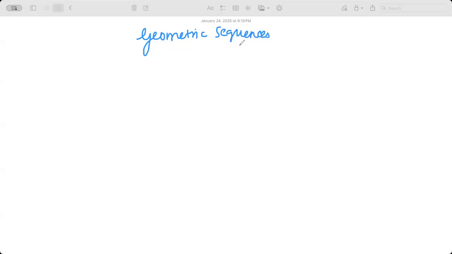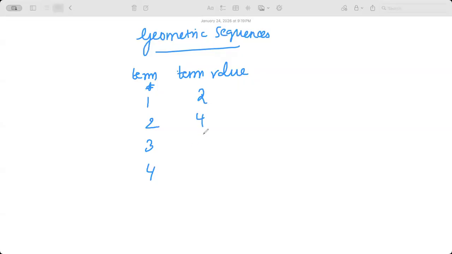What is the difference between arithmetic and geometric sequences? So here we go. Let's say term, value, and the term number. Okay, so you try to figure out what is the difference. Anish, you tell me, what is the difference? I'm saying it's a geometric sequence.